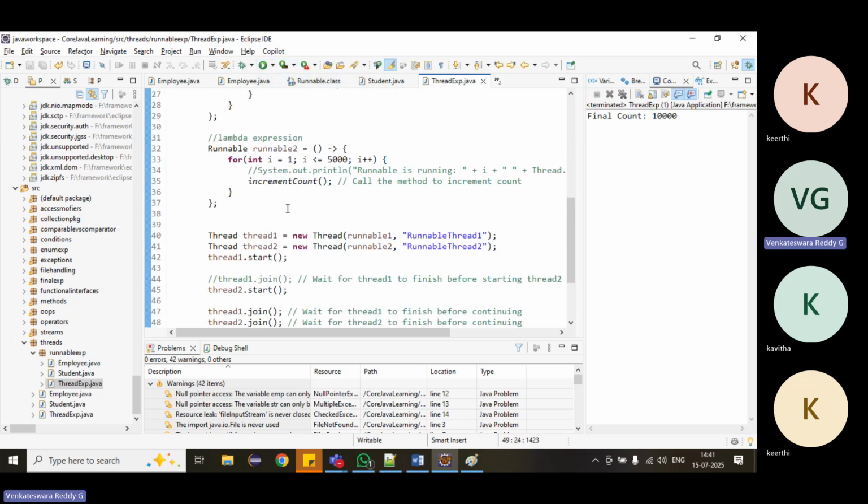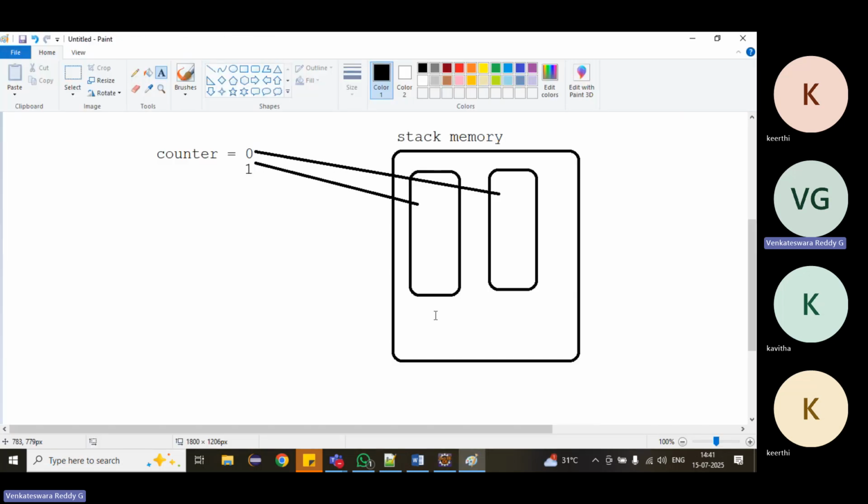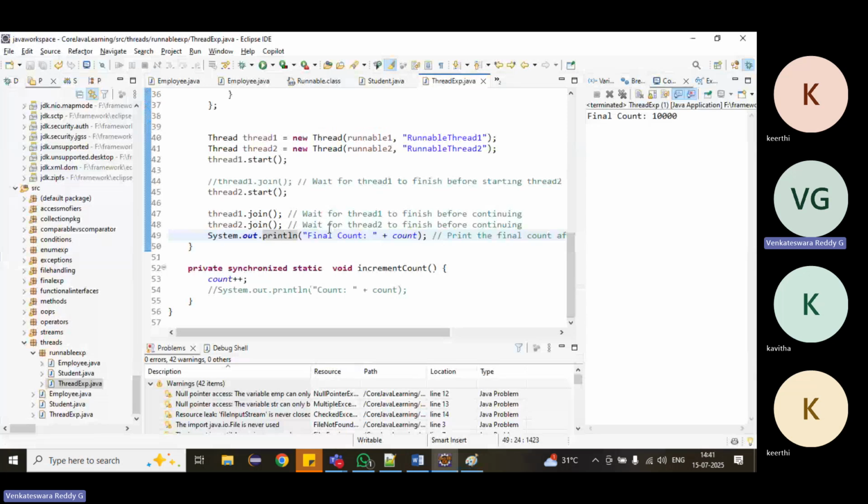Right? Because what is happening here? Synchronized means what? If multiple threads are trying to update it, whoever comes first, it will serve that one, then it will allow the next one. That means it will update one thread at a time. It will be very fast, but we cannot see that. It will lock the thread, and once the operation is done, it will release the lock, and the second thread will go.